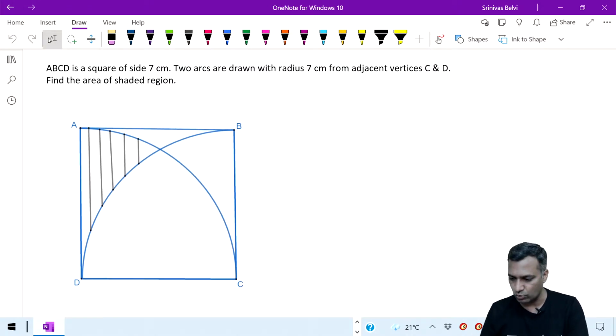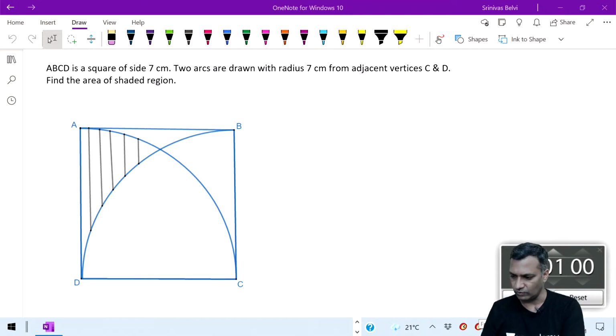Yeah, this is how the next CAT question was. One of the CAT questions was like this. You may say, hey, can I hash this also and ask? Yeah, you can do that also. Then whatever answer you get, make it 2 times. All the drama they will do. Now I want this hashed portion.